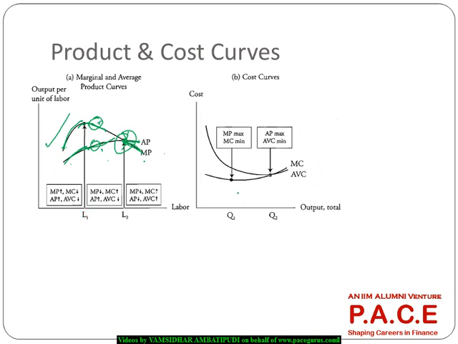The same thing happens with respect to the costs also. Even here, if we see the marginal cost coming like this, it cuts the average cost at its minimum point. Marginal cost always cuts the average cost at its minimum point.